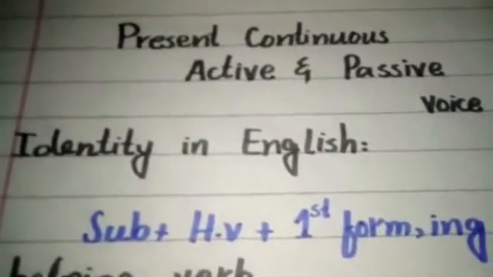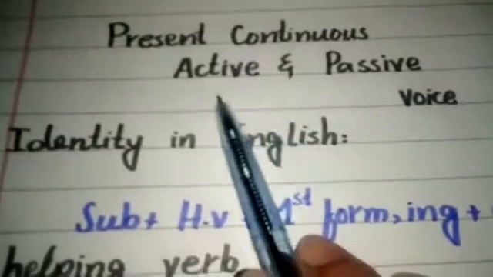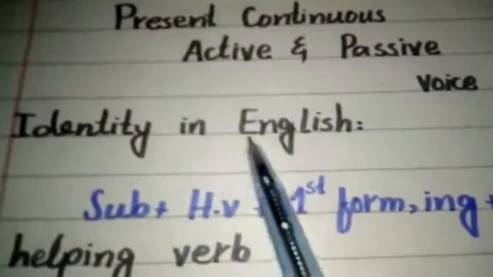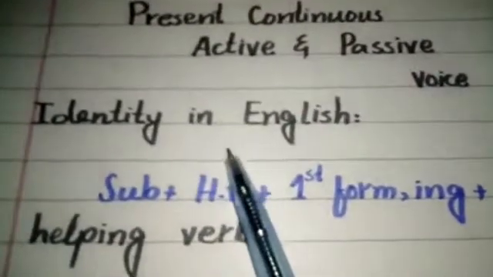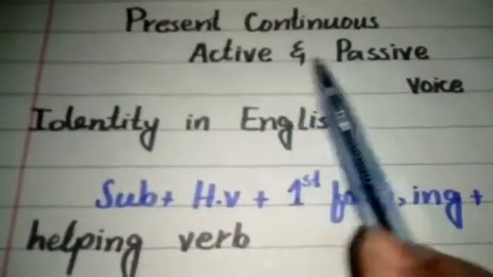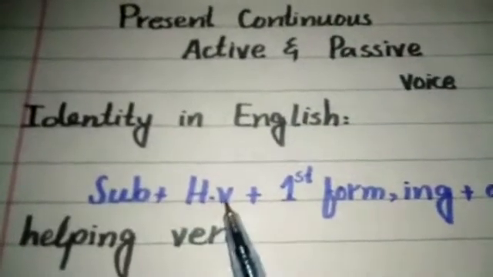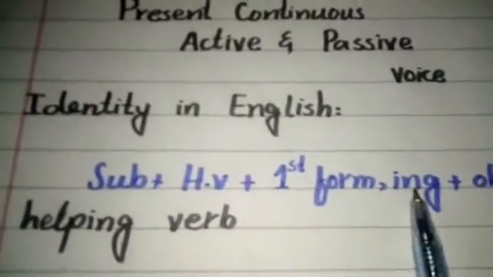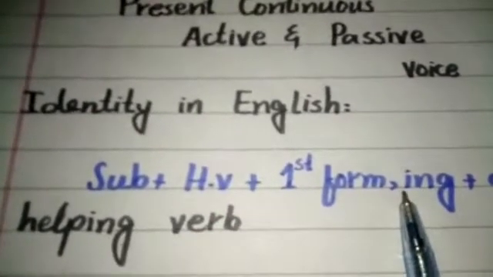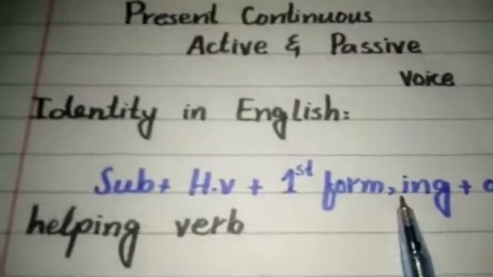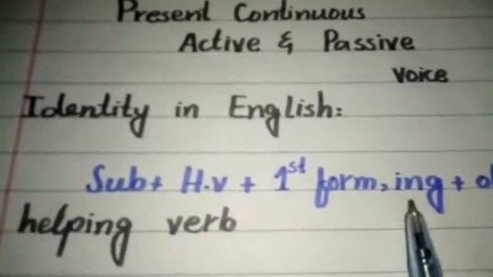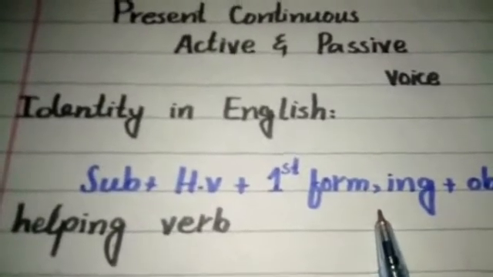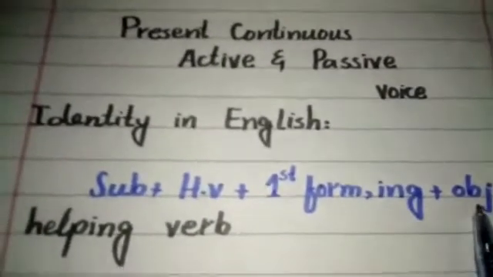Today we will discuss the present continuous tense, active voice and passive voice. First of all we will discuss the formation in English. The formation of present continuous active voice is subject plus helping verb plus first form of verb and ing form, also called the ing form of verb, fourth form of verb, gerund or present participle. It is called gerund when it is used as a noun in the sentence, plus object.